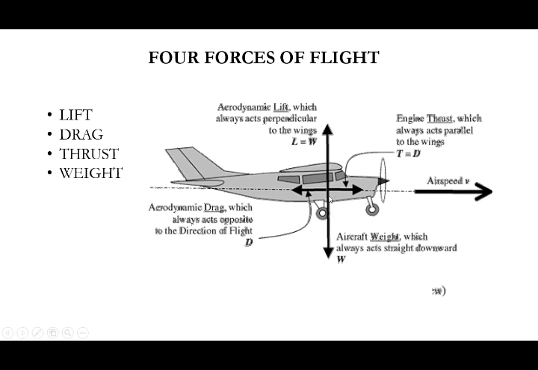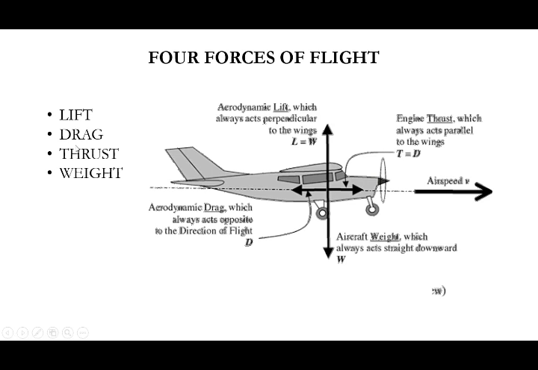Our Earth's gravity pulls the aircraft weight through its CG point alone, so it is always acting straight downward. What is the formula for weight? Weight is nothing but mass into gravity. That is, the mass of the aircraft is pulled by the Earth's gravity g.